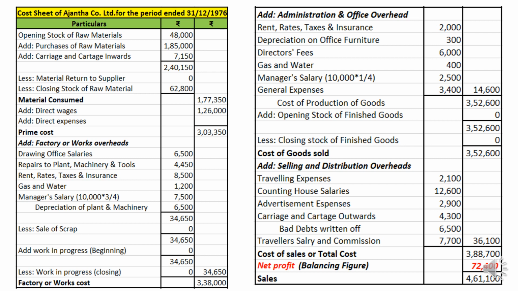Then traveler's salary and commission, again traveler's salaries refers to the same thing, expenditure of traveling to salespeople, and commission to the salespeople. Like this we calculated the total cost of sales, that is total cost. Then we took the sales which is given in the question, balancing figure 72,400 is our net profit. Clear? So this is the way we need to prepare the cost sheet. I hope I made you understand.